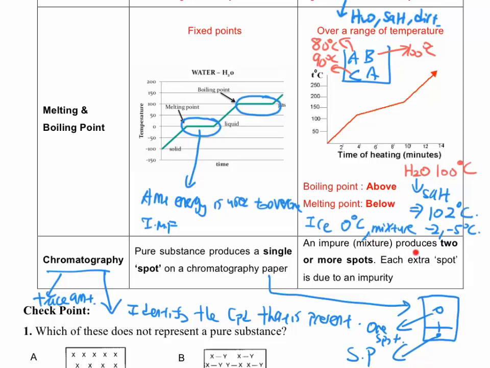But let's take a look at an impure substance. An impure substance has one difference: you have more than one spot appearing. So what do I mean by more than one spot? For example, currently you have a thin layer chromatography. So starting, then you get actually 2 spots. So not so pure. That's why an impure substance normally has 2 or more spots present. So this is what we mean by impure or mixture substances.